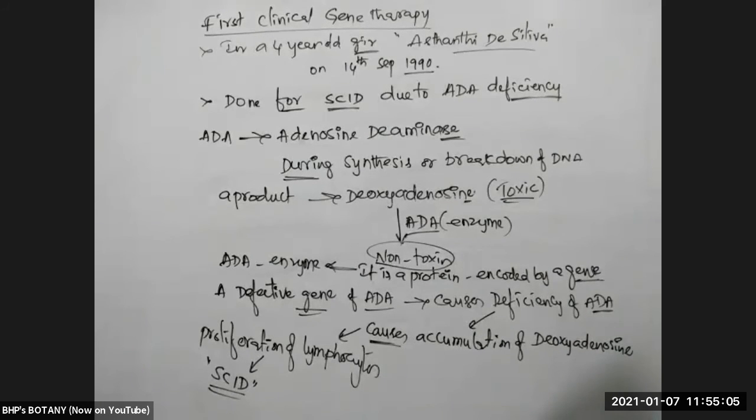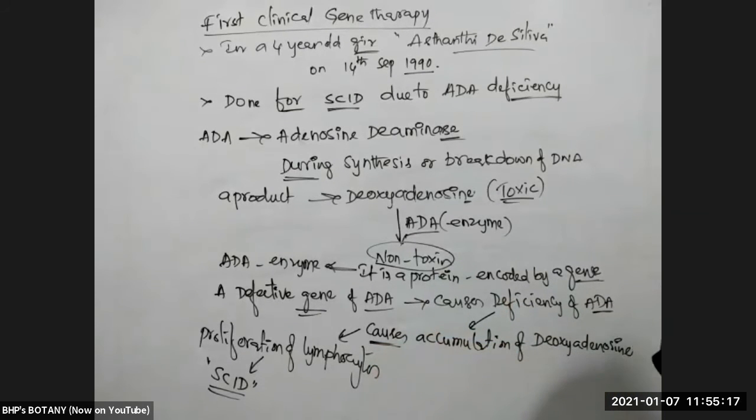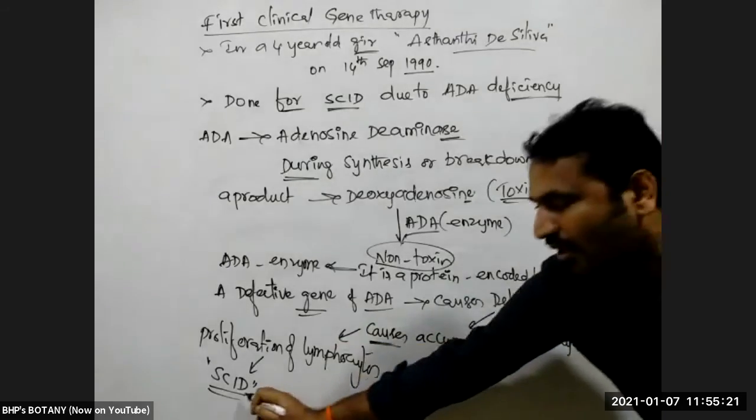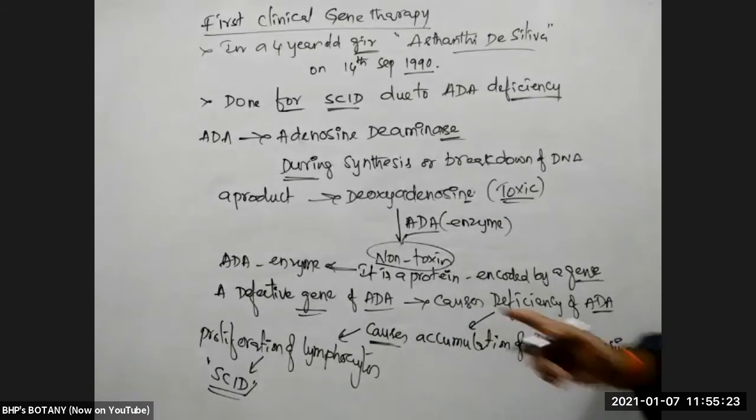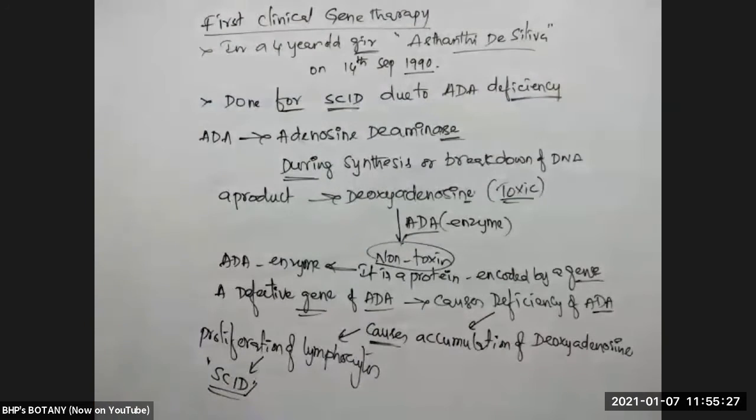Antibodies are majorly produced by lymphocytes only, yes or no? So lymphocytes are proliferating and breaking, so antibodies are not produced, and immunity falls down. That is what we call severe combined immunodeficiency.